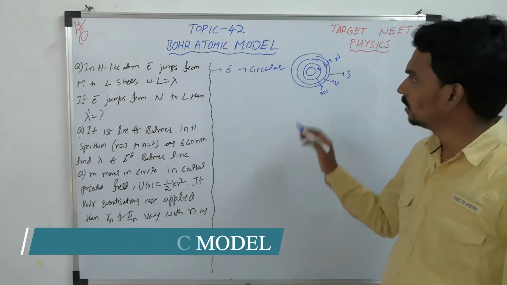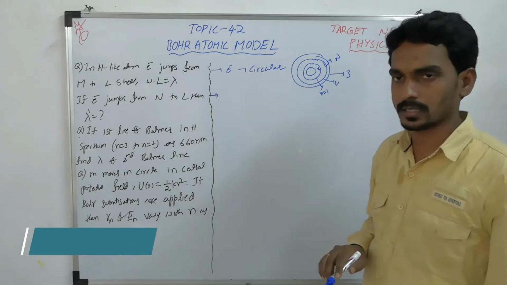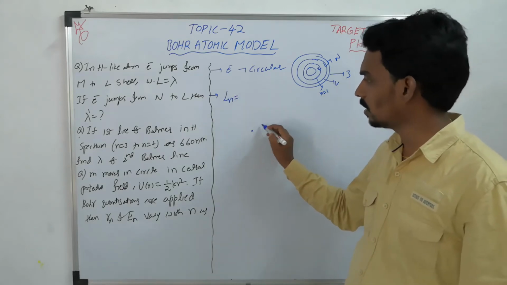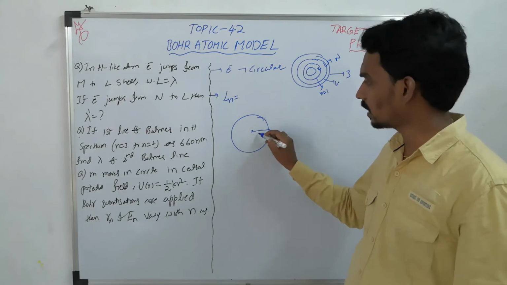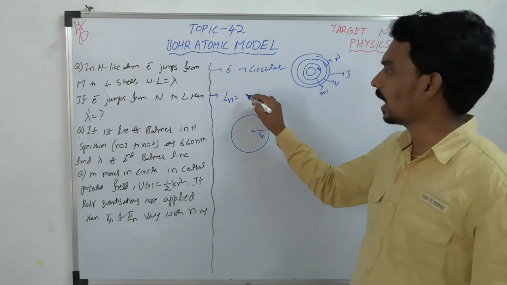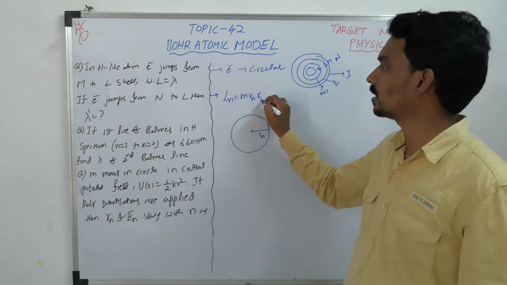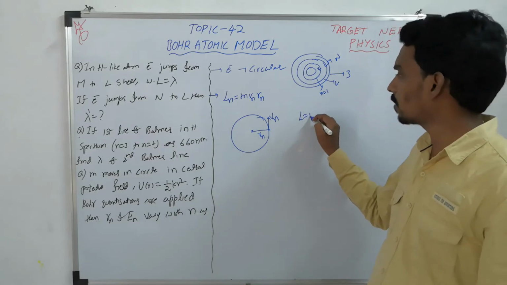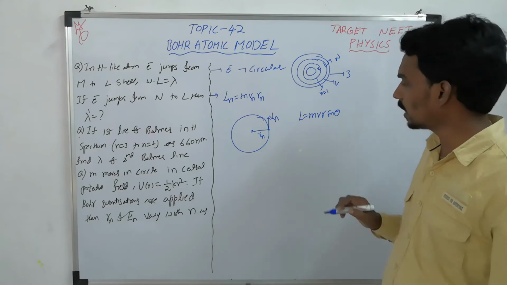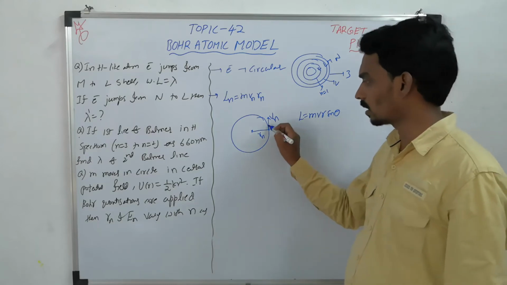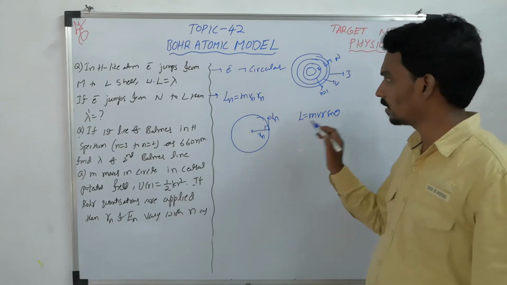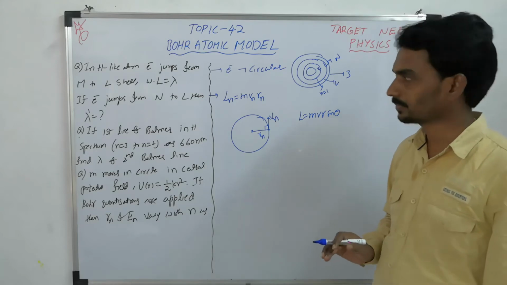Then the second postulate is about angular momentum. If you consider one particular orbit, the electron revolves in a particular radius with a velocity Vn, then the angular momentum is m Vn Rn. Because what is the formula of angular momentum? m v r sin theta, where theta is the angle between v bar and r bar. Here the angle is 90, so sin 90 is 1. So m Vn Rn for the nth orbit.